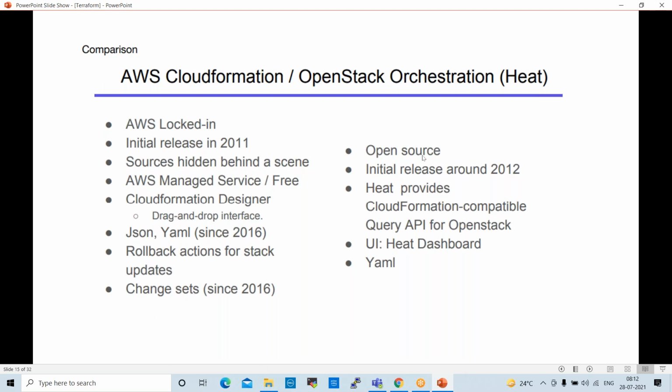And also here, OpenStack orchestration. It is also open source, initial release around 2012, right? Heat is the option here. In OpenStack, Heat is a service. Heat provides a CloudFormation-compatible query API. They gave some references here. Here we use YAML script. In OpenStack, we use YAML script to create infrastructure, like Ansible.